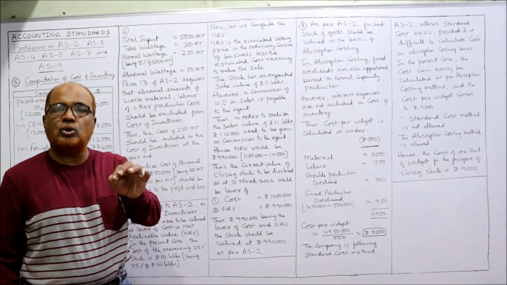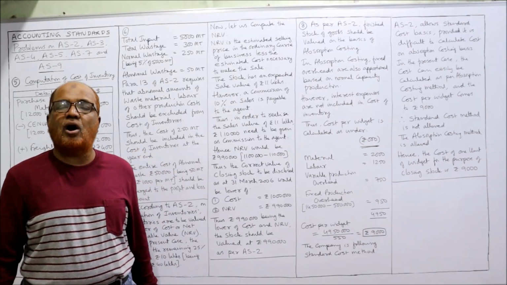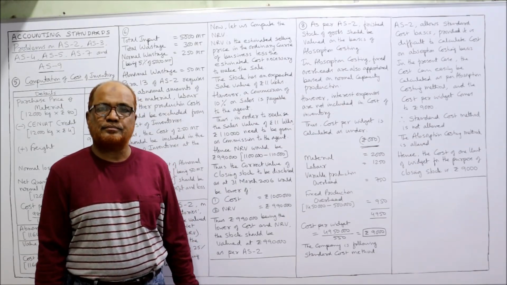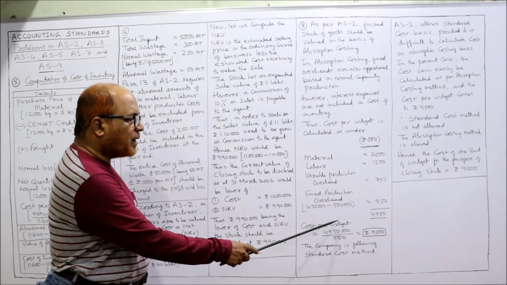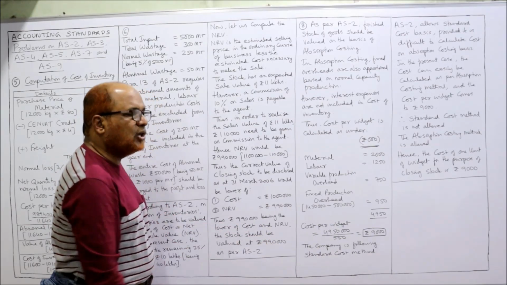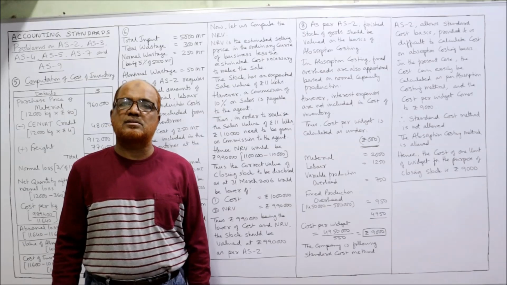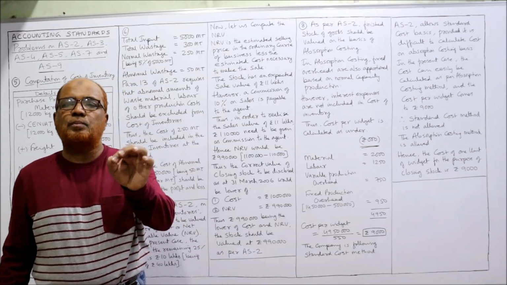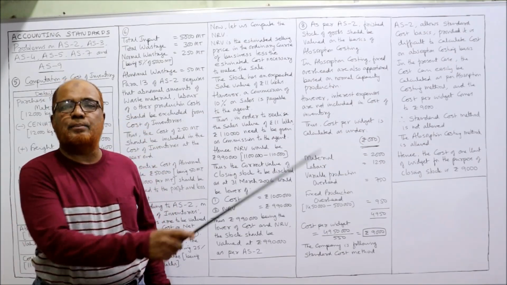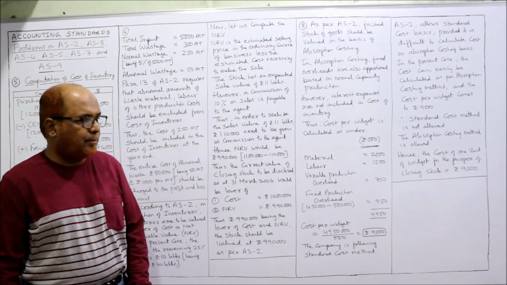49,50,000. That is the total cost of making how many widgets? 550 widgets given in the problem. So cost per widget is 49,50,000 divided by 550. You will get 9,000 rupees. So this 9,000 rupees is the cost per widget according to absorption costing method.